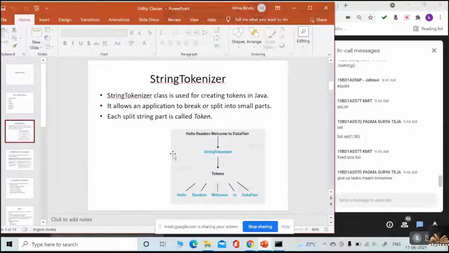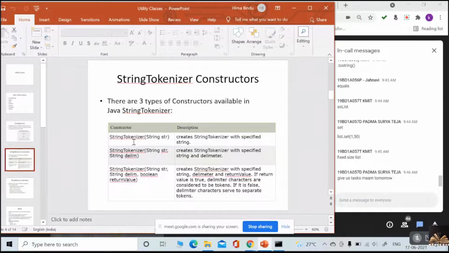I hope you can understand by looking at the picture itself. Suppose I give a string to the StringTokenizer, what it does is split the string into different tokens. That is what StringTokenizer will do. Utility classes are the utilities we regularly use in the Java programming language. One of the utility classes is StringTokenizer, used for creating tokens. It splits the string into small parts, which are tokens.